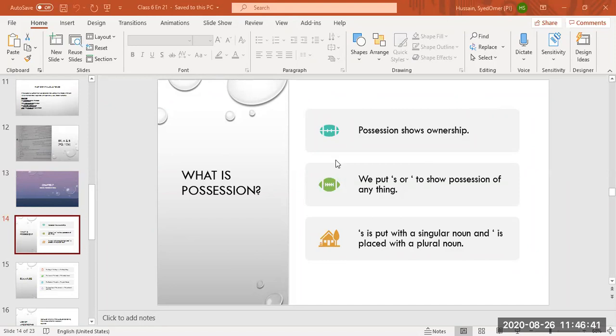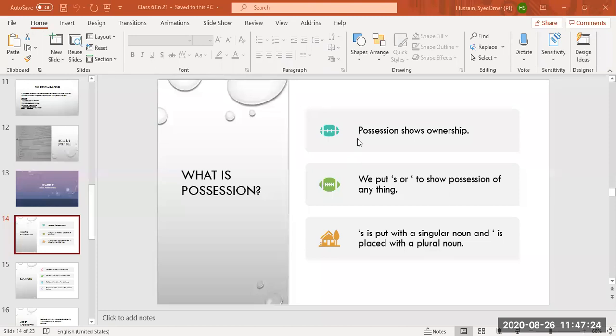So students, all of you noted down, apostrophe s is put with a singular noun and apostrophe is placed with a plural noun. If the noun is plural, you are not going to change the spelling. Like if it is boys, you are not going to make it boy. You will write boys, and since boys ends in s, you are going to put only an apostrophe. Do you understand? I'll repeat again. Possession shows ownership. Ownership means something which belongs to you, something which is your property.